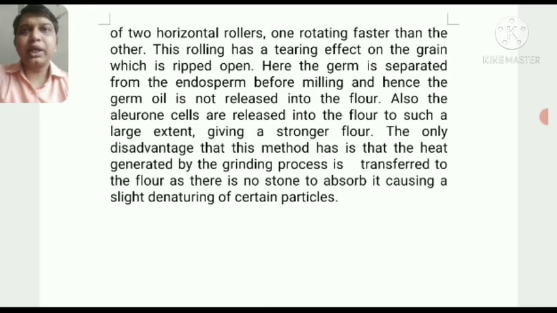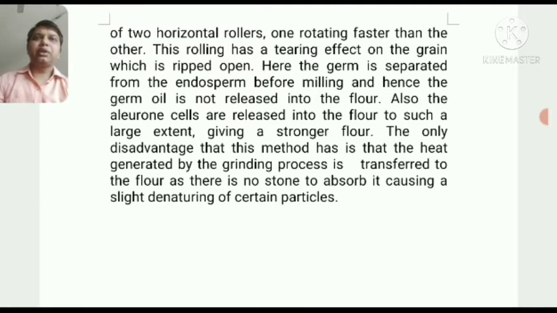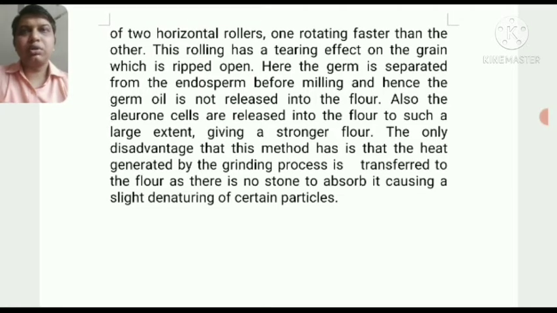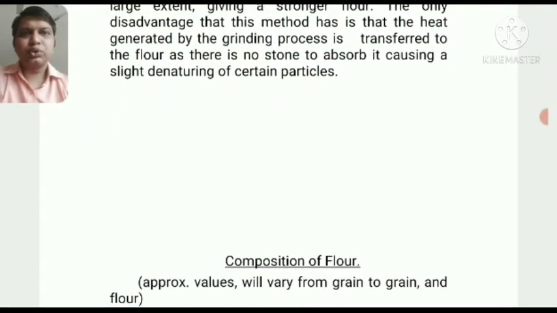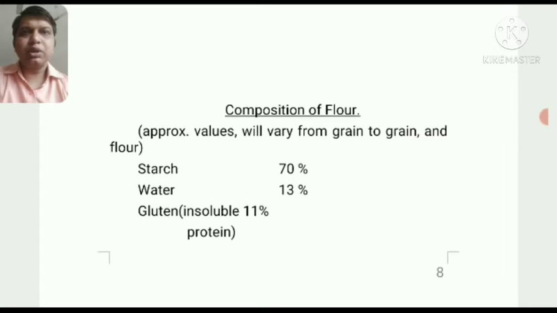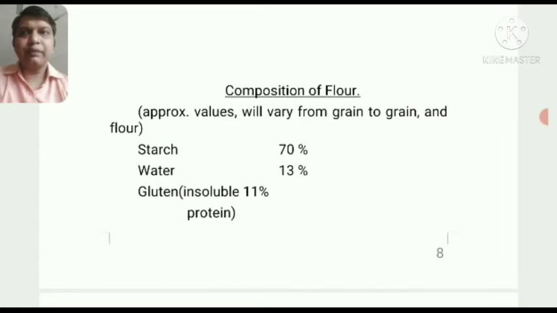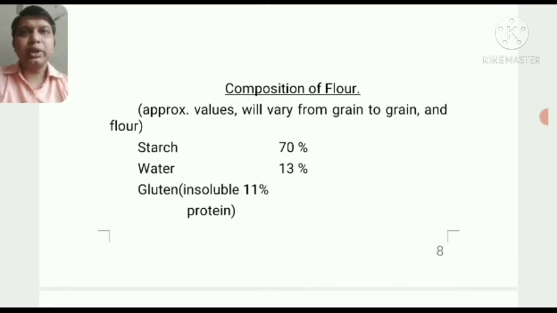And when this heat is absorbed by the refined flour, many of the cereals, many of the proteins, many of the vitamins get denatured in the flour, which is not considered very good for good quality refined flour. So here are the two methods through which we get refined flour, but the second method, the rolling method, is the one preferred by bakers to get their refined flour.